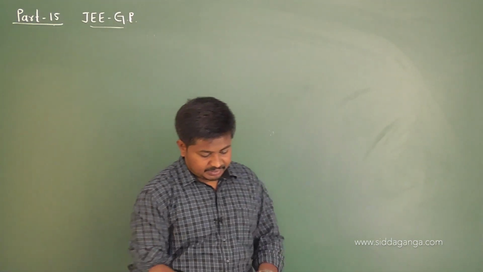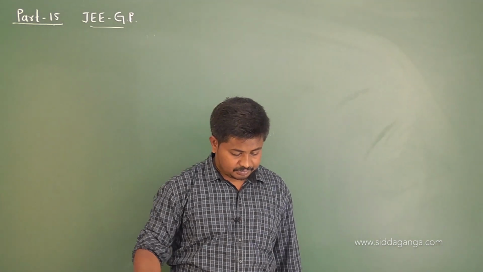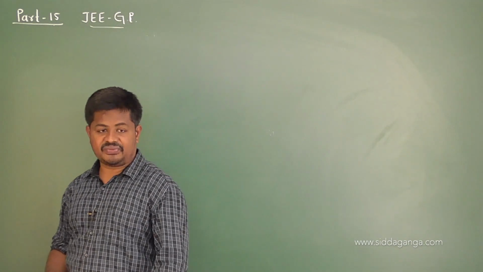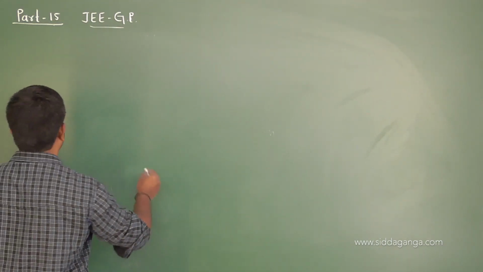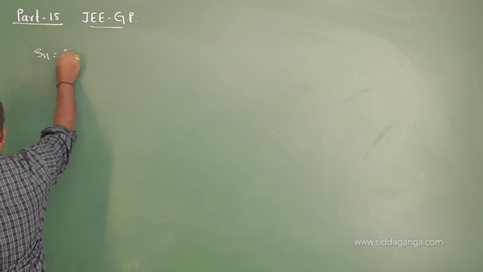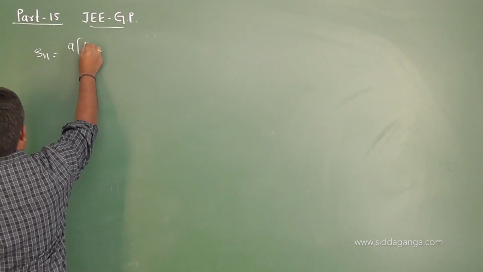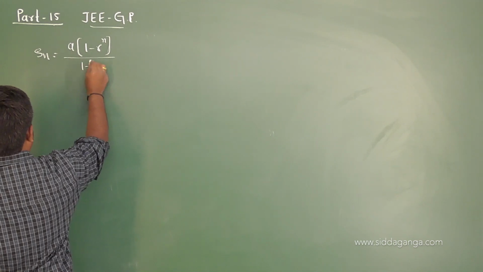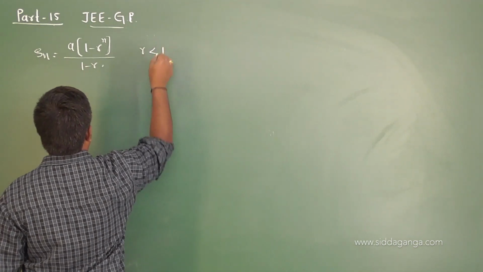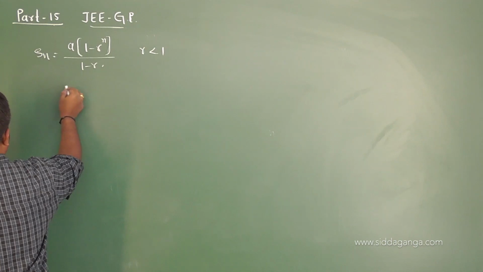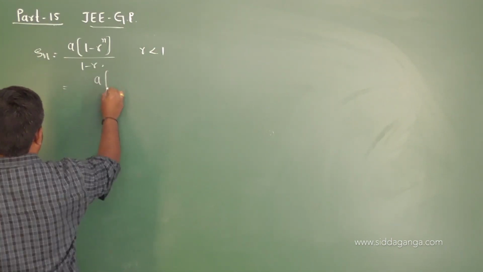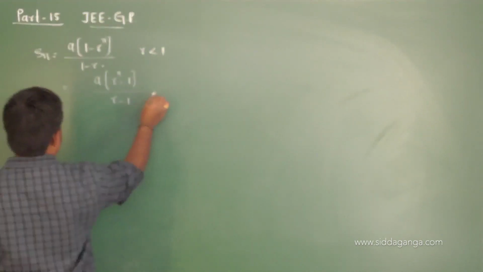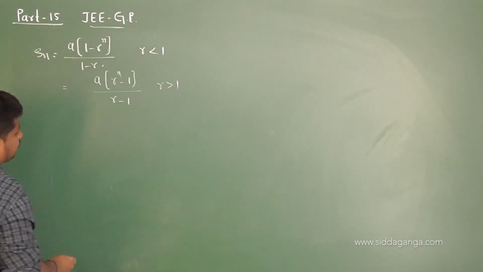Yes, I think you are all familiar with the result for finding the sum of n terms of a geometric progression, which is given by Sn is equal to a into 1 minus r power of n divided by 1 minus r, where r is less than 1. And we have one more result, a into r power of n minus 1 divided by r minus 1 when r is greater than 1.